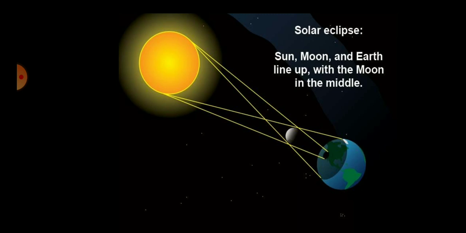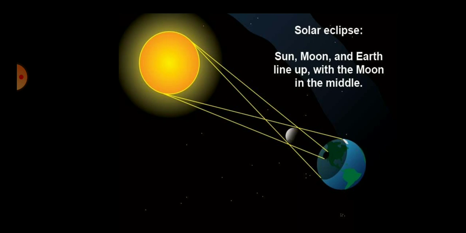Next, solar eclipse. What is eclipse? Eclipse means hiding. So when one heavenly body hides another heavenly body, that is called eclipse. For example, here the moon in between the sun and the earth hides the sun, and from a particular area of the earth the people cannot see the sun.